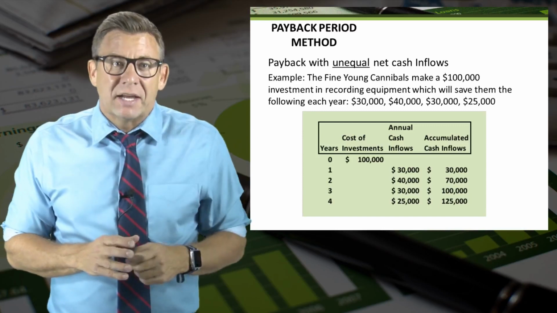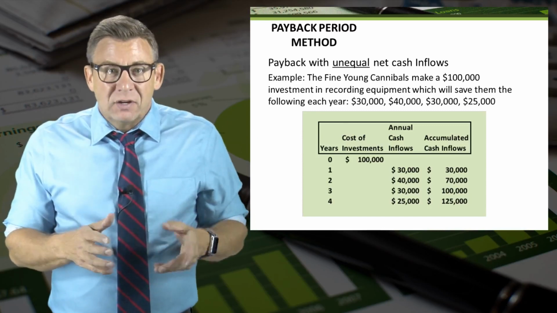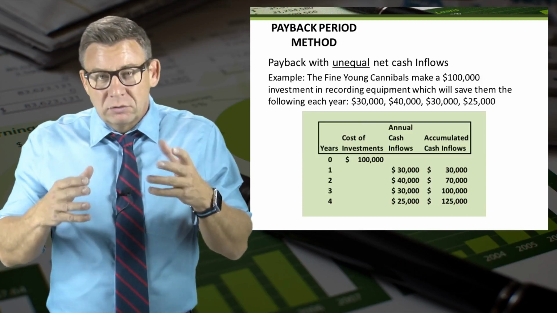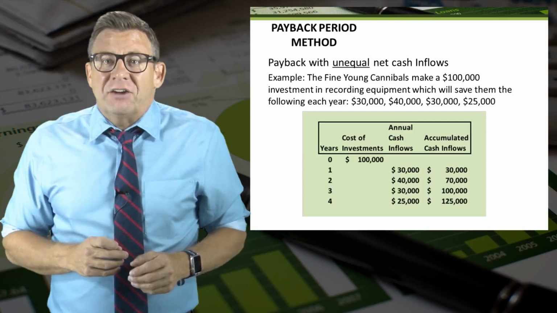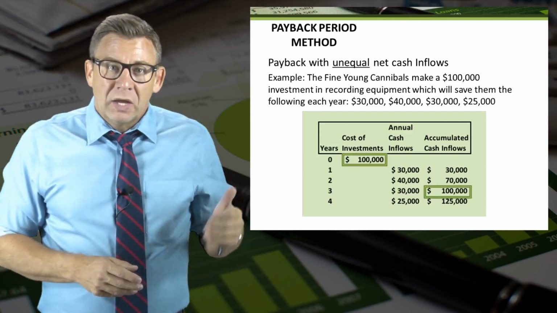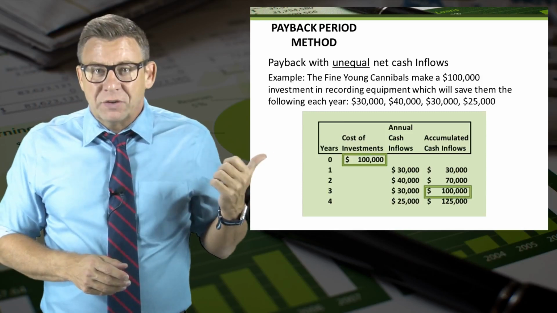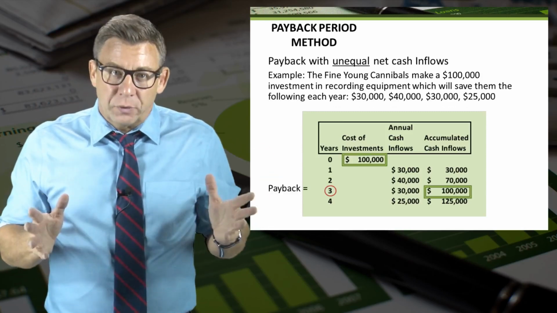I made this one in Excel. I list the years, the amount of initial investment, which happens in year 0, or in other words, at the beginning, the yearly net cash inflows, and the accumulated net cash inflows. In this example, I recover $100,000 in year 3. So payback is 3 years.